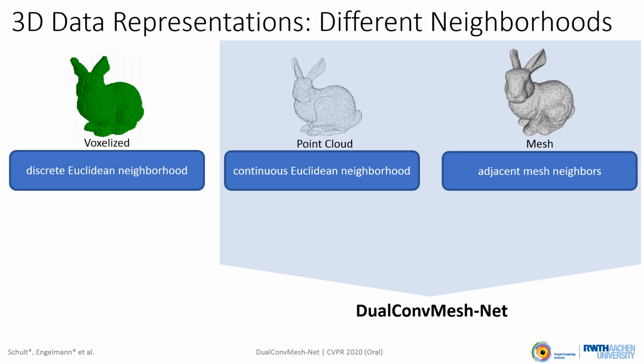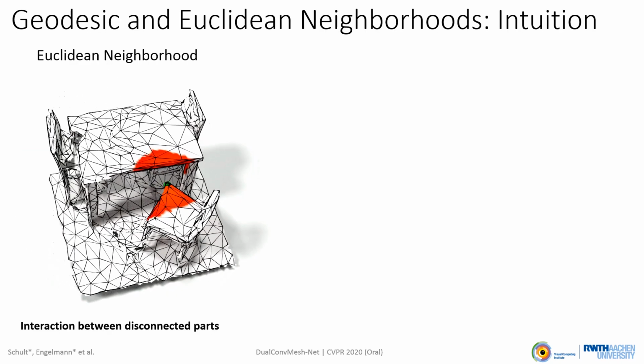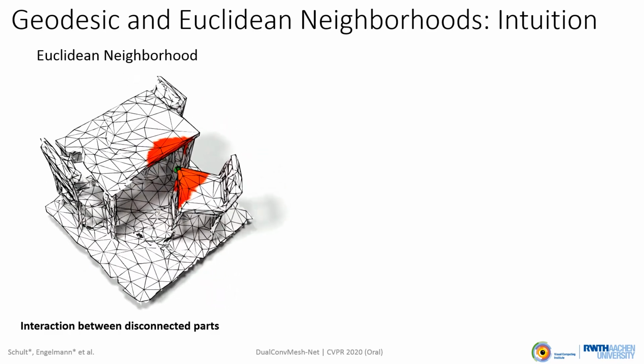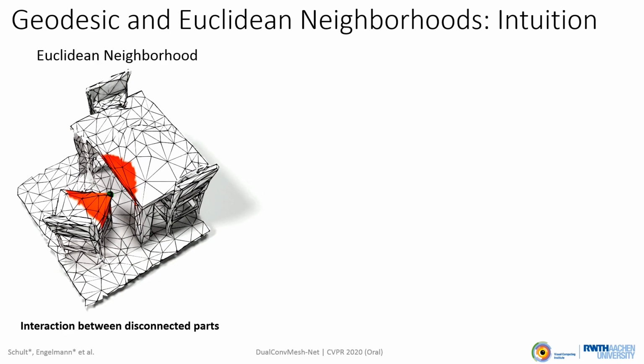We believe that each notion comes with its own merits. Intuitively, Euclidean neighborhoods are well suited for learning the interaction between disconnected parts of the scene. Here, for example, we see that the receptive field of the green center vertex enlarges over both vertices of the chair and the table when Euclidean convolutions are used.